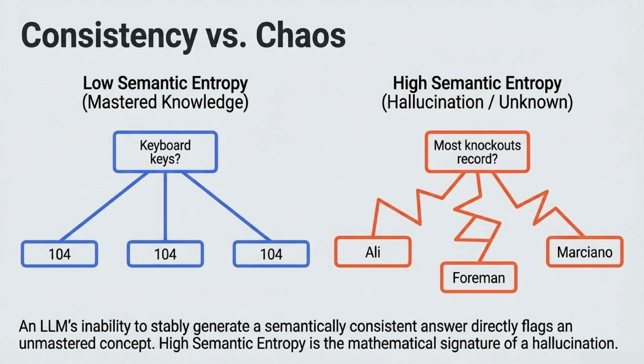Let's look at what semantic entropy means in practice. It's essentially consistency versus chaos. When a model has mastered a concept, it exhibits low semantic entropy. For example, if you ask how many keys are on a standard keyboard, it reliably outputs 100 every time. But when dealing with unknown information, the model hallucinates, showing high semantic entropy. Ask an untrained model who holds the record for most knockouts, and it might randomly output Ali, Foreman, or Marciano. An LLM's inability to stably generate a semantically consistent answer directly flags an unmastered concept.